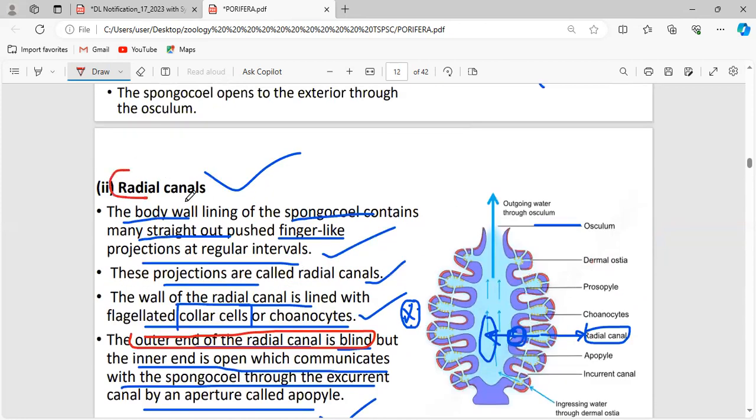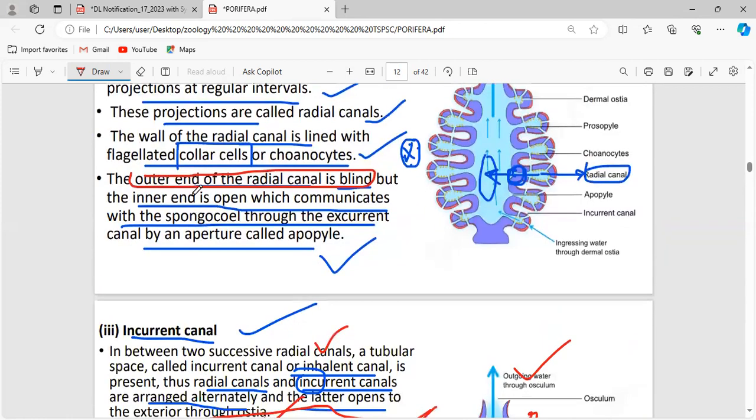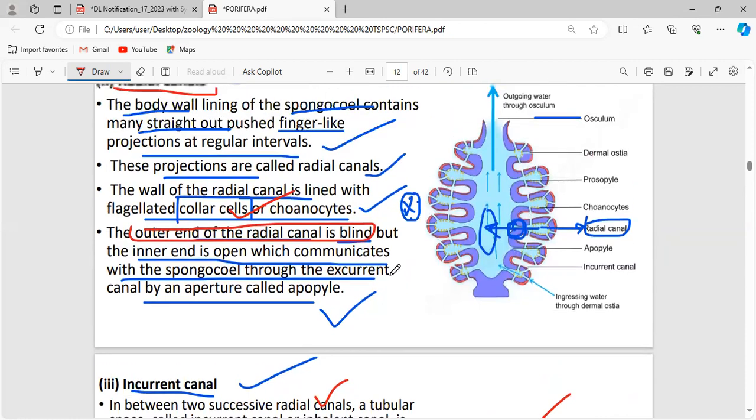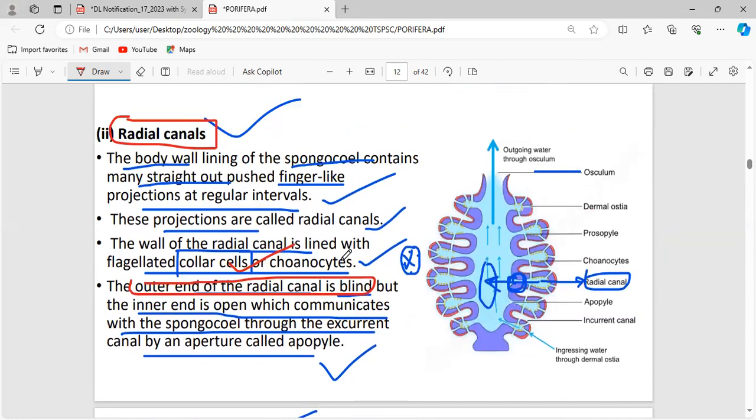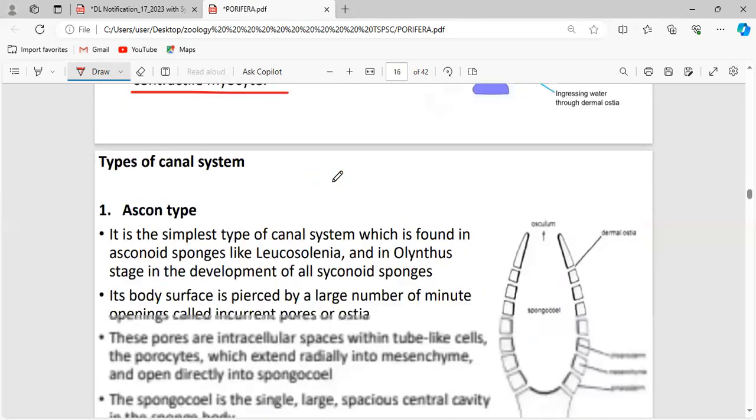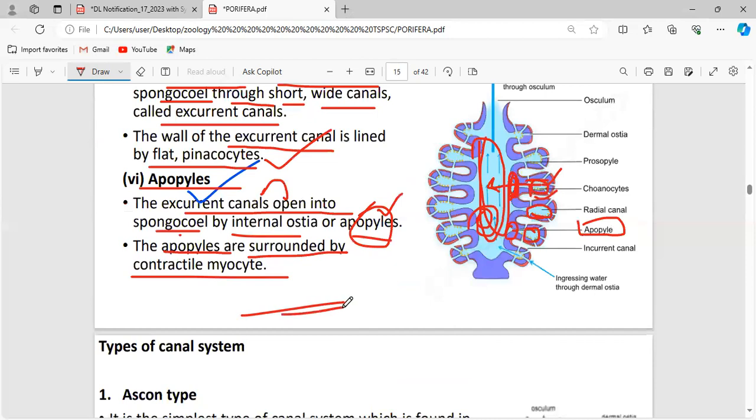See, the radial canal is the only canal which has the choanocytes in it. All other canals are lined with pinacocytes, myocytes or porocytes. But the only canal which has the choanocytes, all the collar cells or flagellated collar cells, is the radial canal. Okay, that's all about the parts of the canal system.